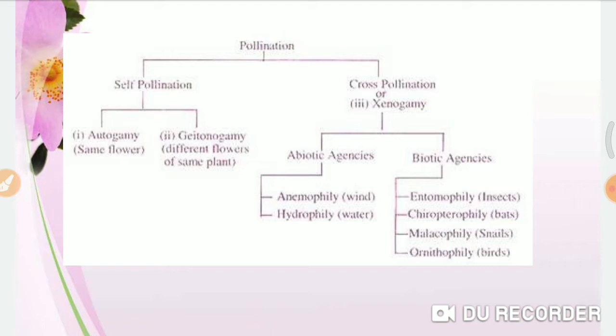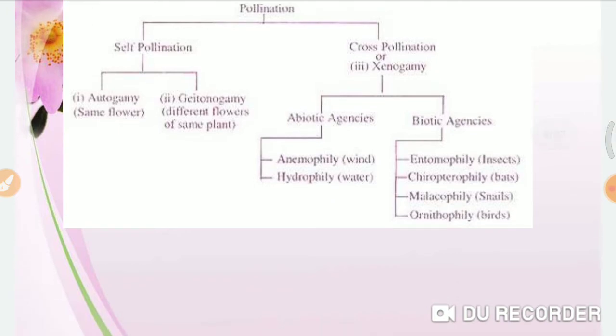Then there are so many agencies for it, abiotic agencies and biotic agencies. The abiotic agencies means the pollinating agents are abiotic factors, for example, wind or water. When the pollination takes place with the help of wind, it is called anemophily, and when it takes place with the help of water, it is called hydrophily. Then there are some biotic agencies for that.